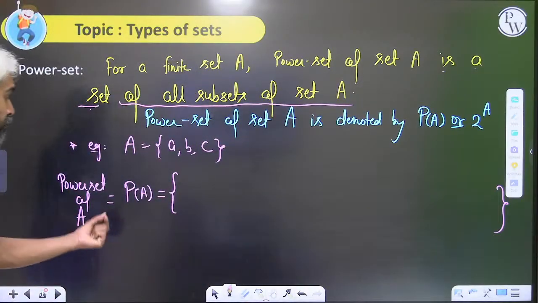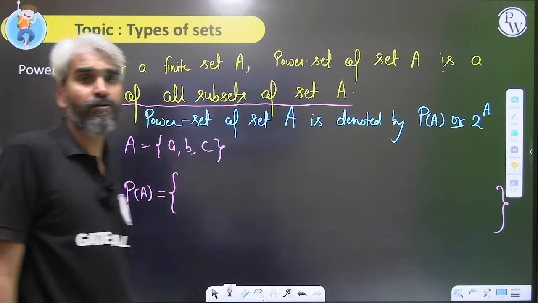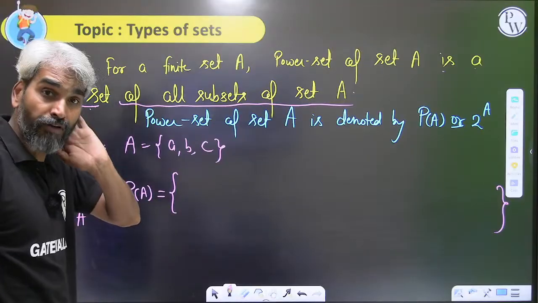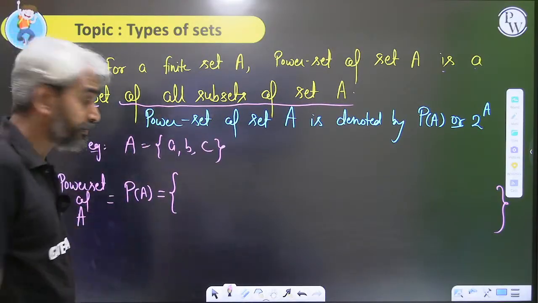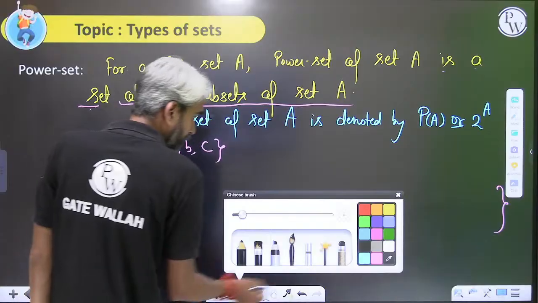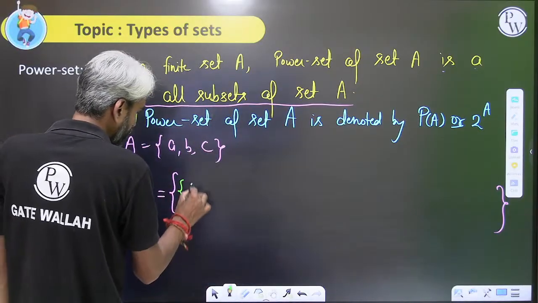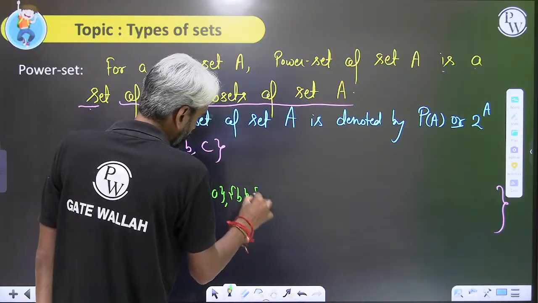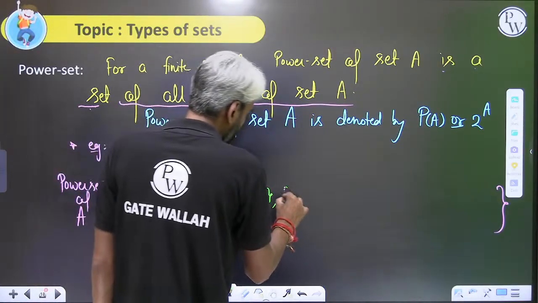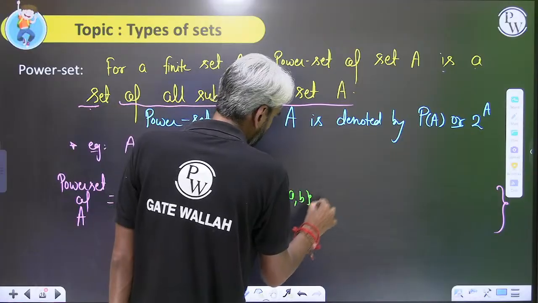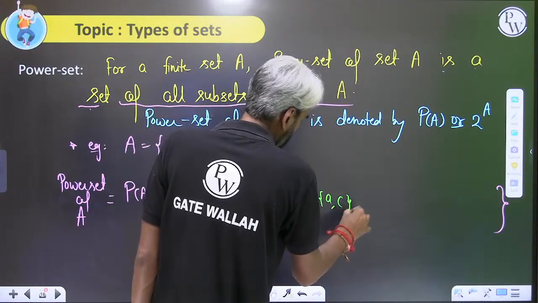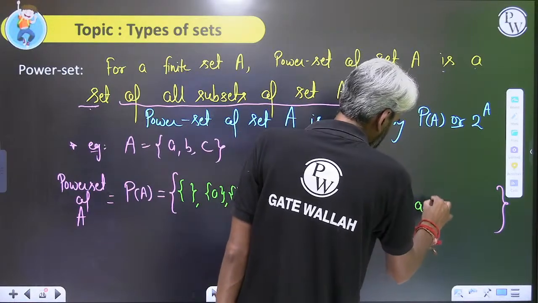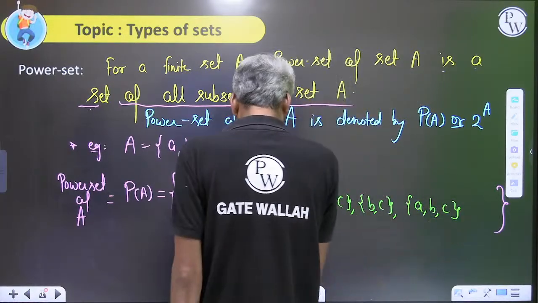So what will be the elements of the power set of A? The elements will be the subsets of set A. What are the subsets of set A? We already know. The subset of size 0 is phi, subsets of size 1 are {A}, {B}, {C}, subsets of size 2 are {A,B}, {A,C}, {B,C}, and the subset of size 3 is {A,B,C}.